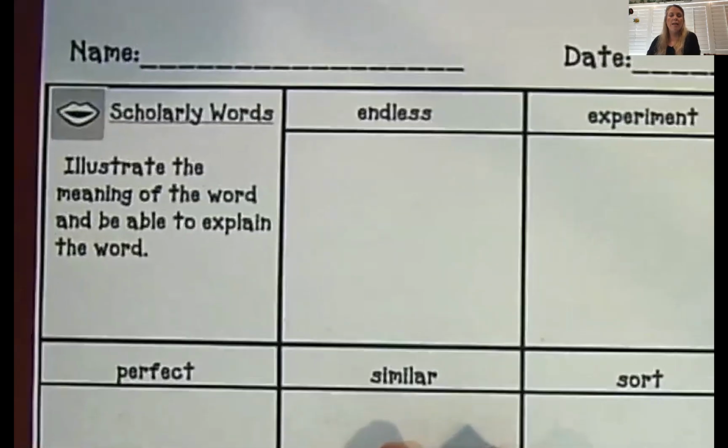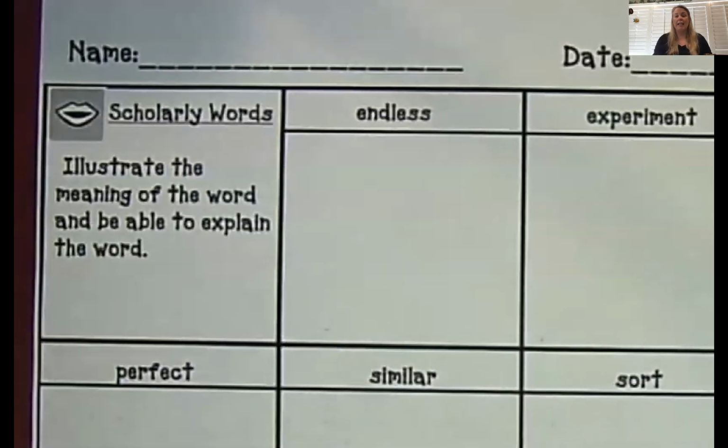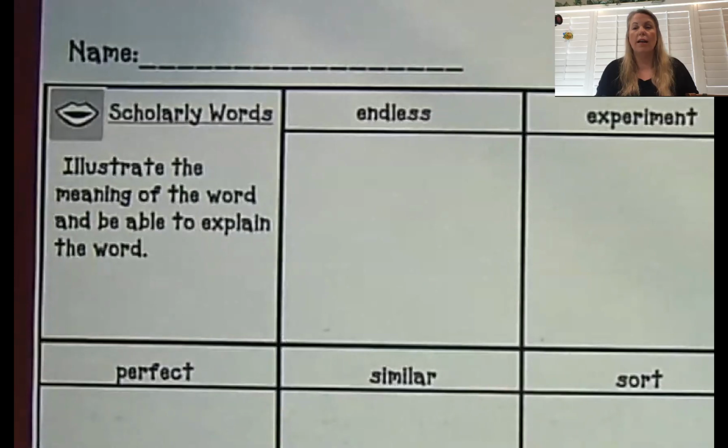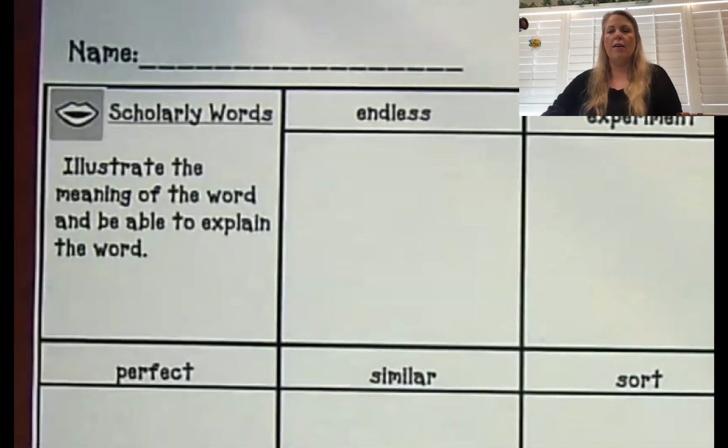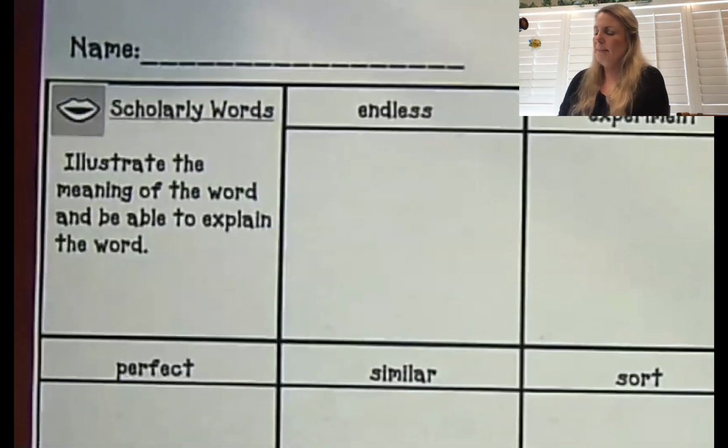So let's look and see. We're going to get out our paper and we're going to remember those hand movements, right? So the first one was endless. And when we said endless, we said on and on, right? On and on. So if something is endless, remember it goes on and on and on. So let's go ahead and look at the word endless.